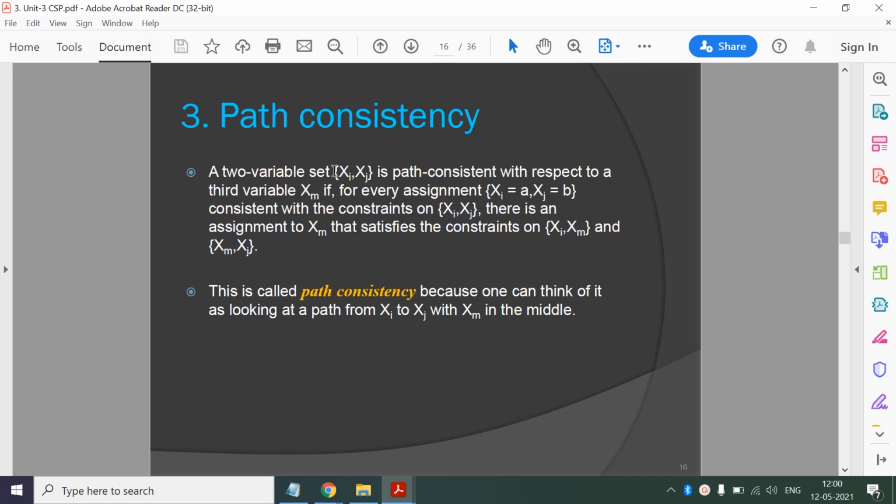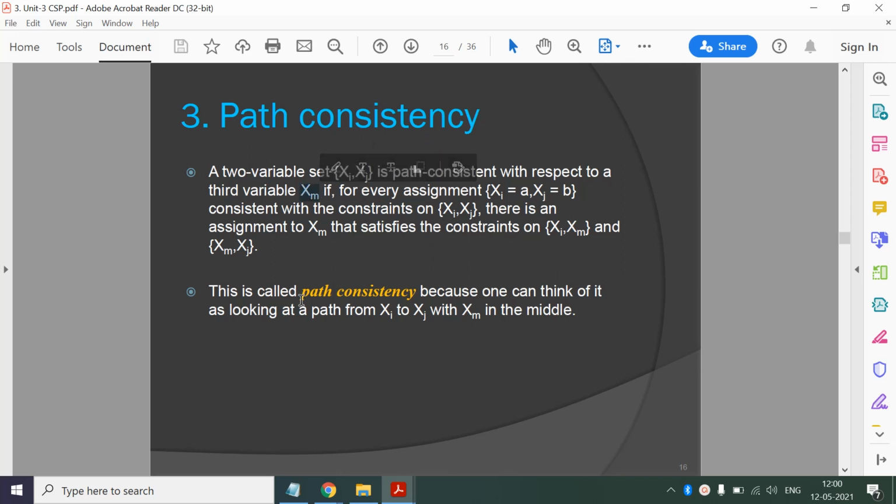We can say that these two variables are path consistent with respect to a third variable, that is xm. If you assign values to xi and xj, and they are consistent with xm, that is, we have consistency for xi and xm and xm and xj, then we can say that xi and xj are path consistent with respect to xm.